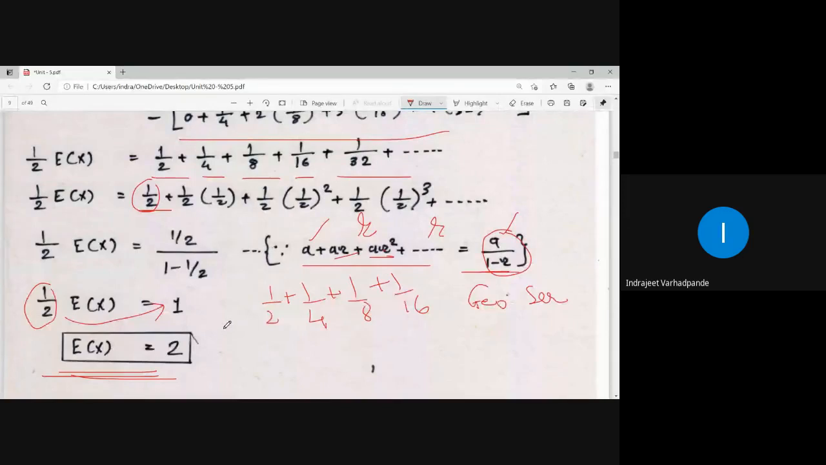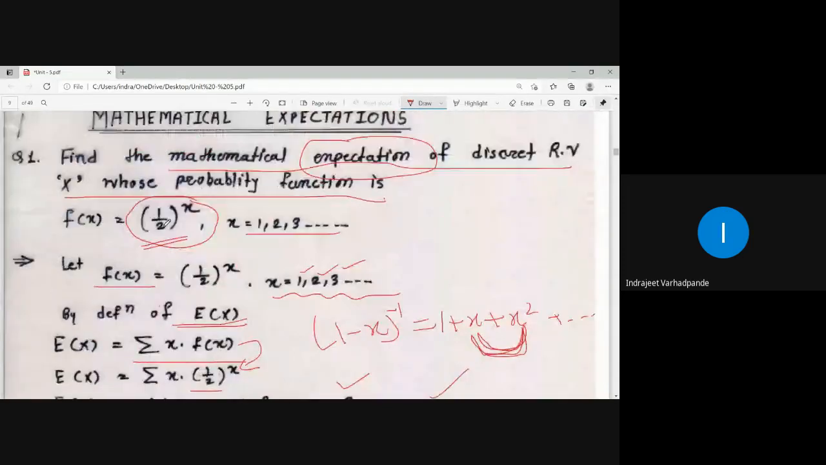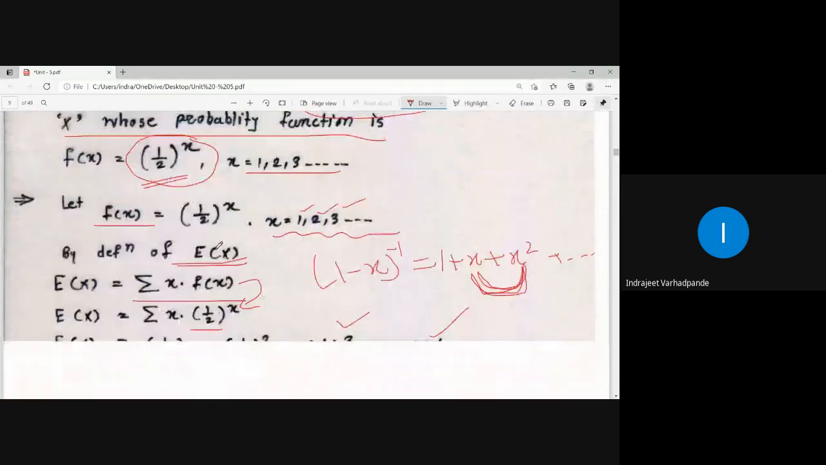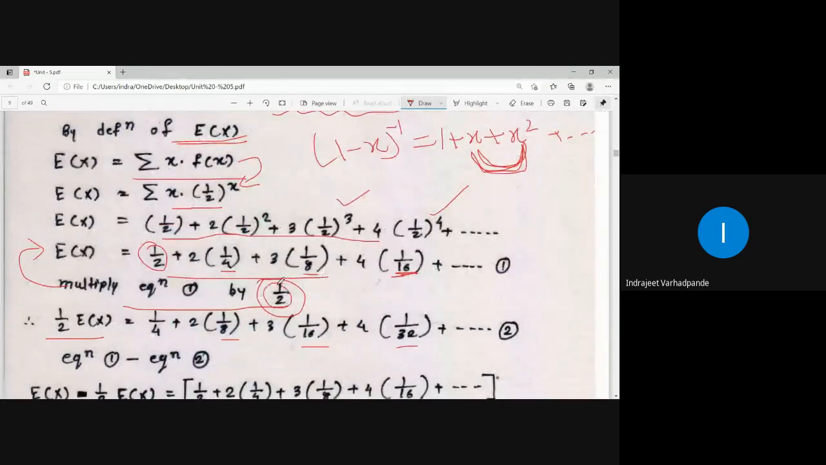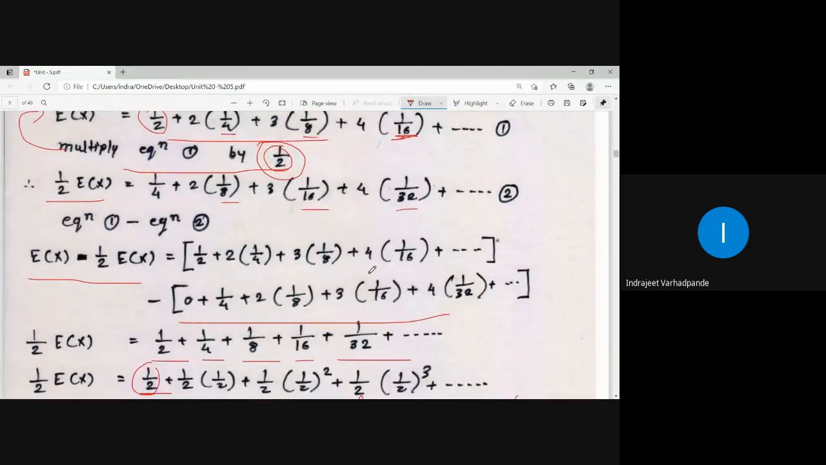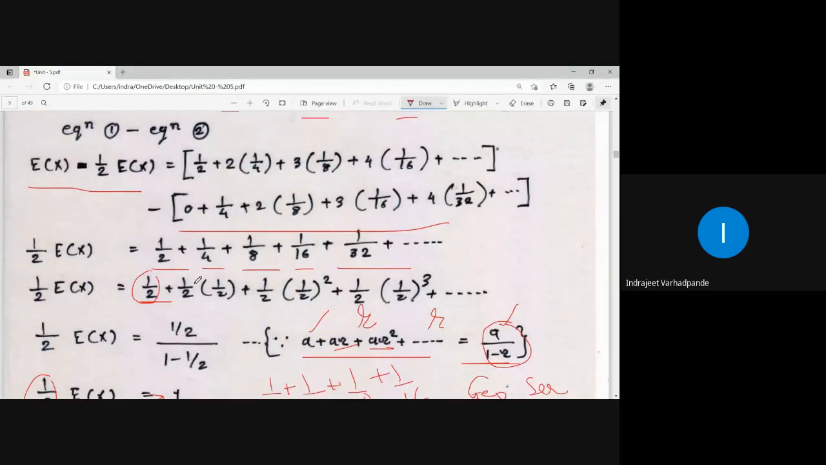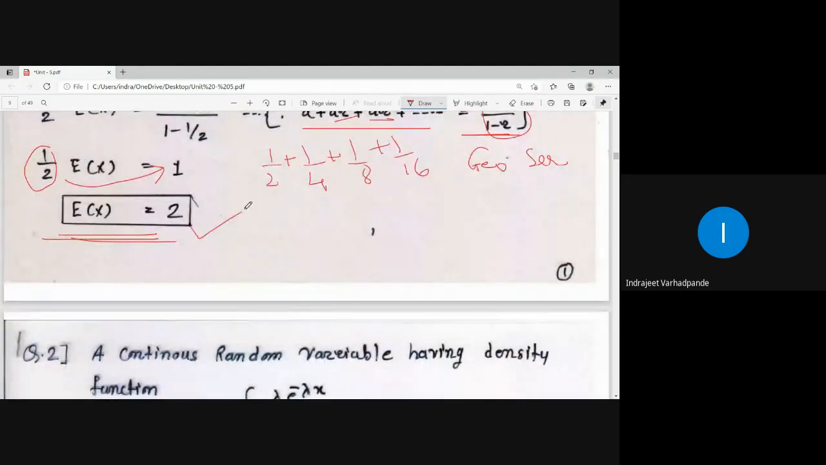I hope this particular example is clear. Depending on the probability function, you first use the definition. After using the definition, we see that there is some scarcity of the term. So I multiply by 1 by 2 so that a common multiple is taken. Accordingly, do the subtraction of the two series. After subtraction, it is converted to an infinite geometric series, and then you get the answer for the expectation.